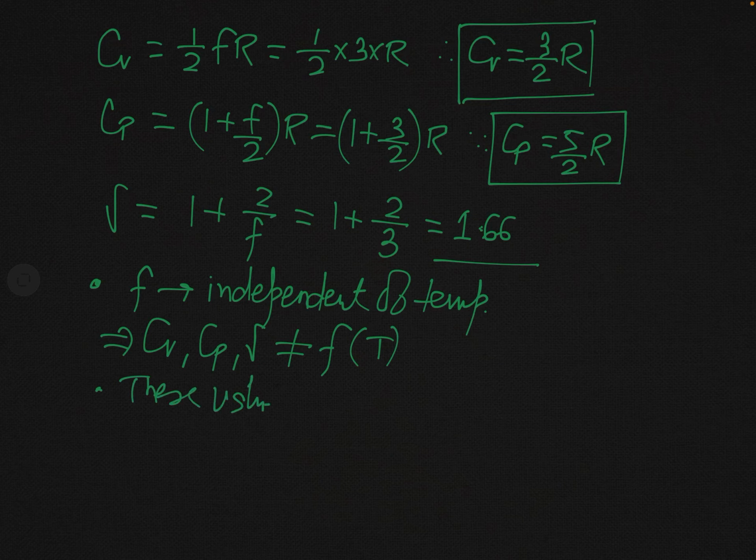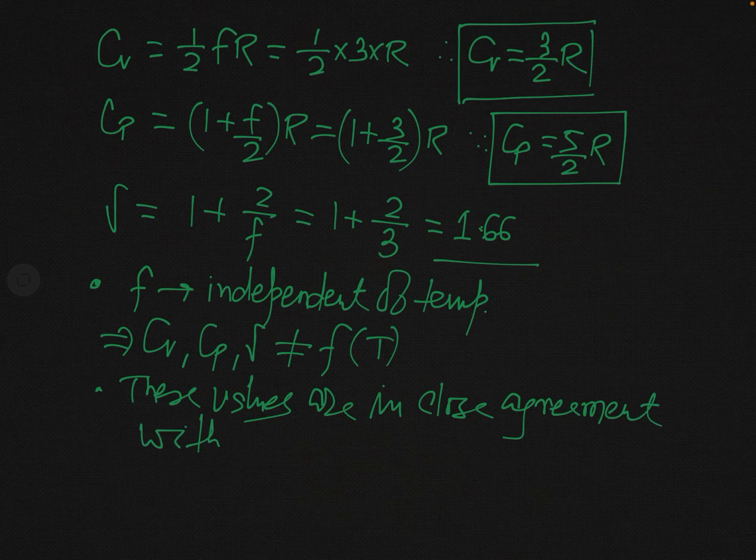So these values are in close agreement with experimental values.